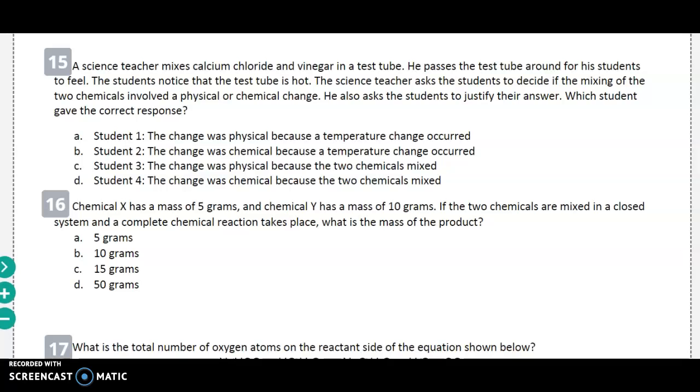A. Student 1. The change was physical because the temperature change occurred. B. Student 2. The change was chemical because a temperature change occurred. C. Student 3. The change was physical because the two chemicals mixed. Or D. Student 4. The change was chemical because the two chemicals mixed.